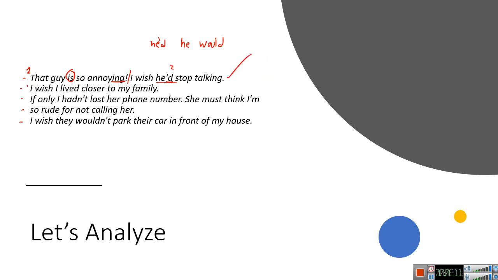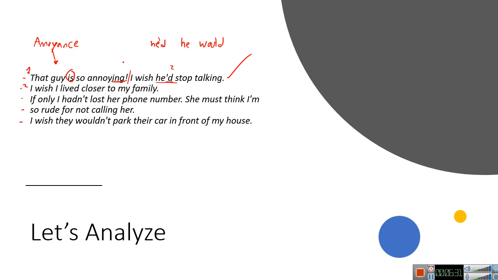Now let's look at this. In this one, as you said, it's talking about the past, the present, and even the future. That's called an annoyance. Annoyance. All right.